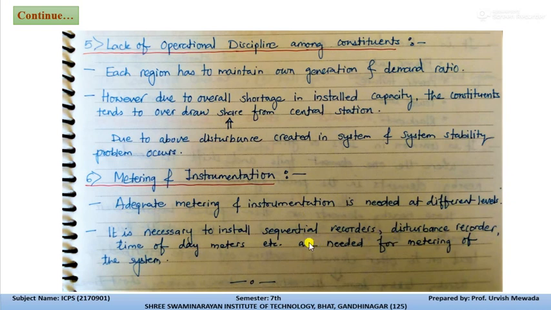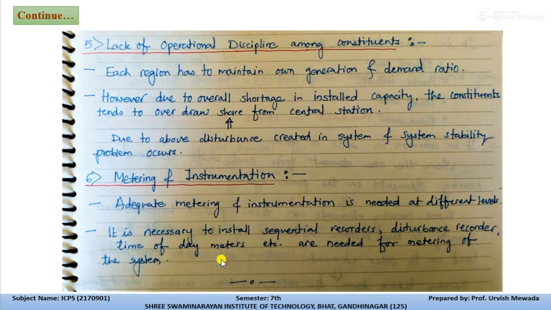If we do not check the dispatching of the load, and do not maintain the records of the power transfer, then it can create a big problem. So it is necessary to install sequential recorders that can continuously record the contingency of the power, as well as the disturbances which occur in the system. Also time of day meters, etc.